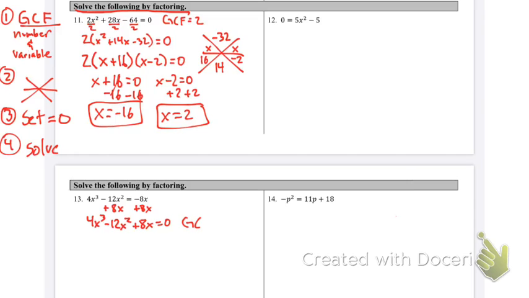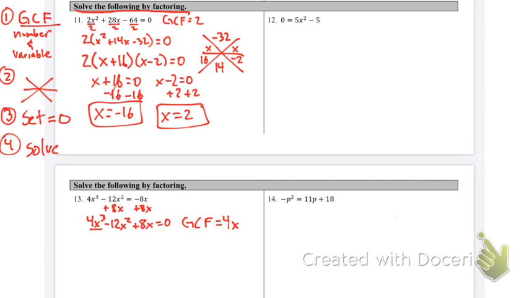Do I have a GCF? And the answer is yes. My GCF is going to be 4. And all the terms also have a variable x, so I have a variable GCF. I pick the lower powered one, which is just a single x.